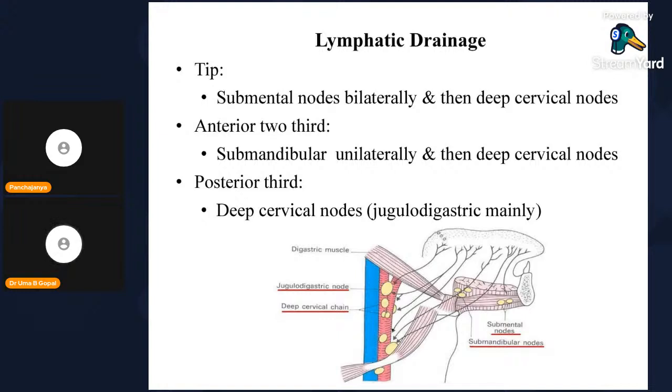Submental nodes below the symphysis menti, anterior two-third, submandibular unilaterally, and then deep cervical nodes. Posterior one-third, deep cervical node, also called jugulodigastric nodes. So these are the nodes: submental, submandibular, and jugulodigastric nodes. Then it will carry into the deep cervical chain. If at all there is inflammation of the lymph node or a carcinogenic condition, there will be enlargement of lymph nodes in the neck and the region of axilla, and that you have to take care of.